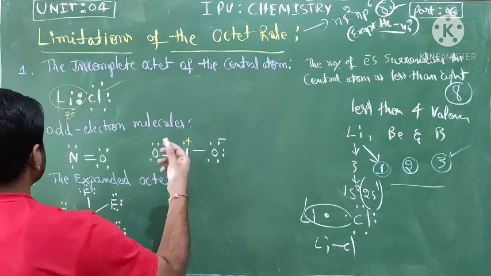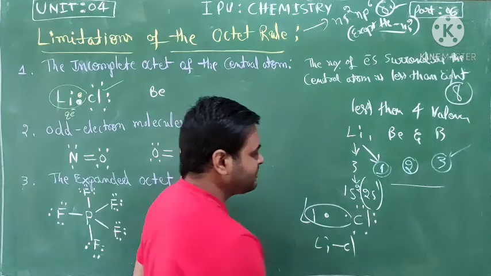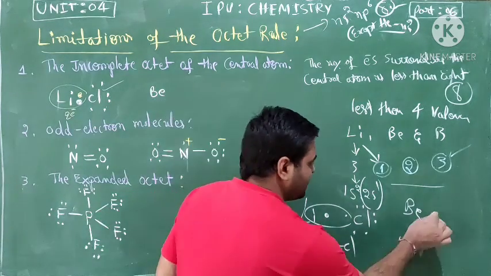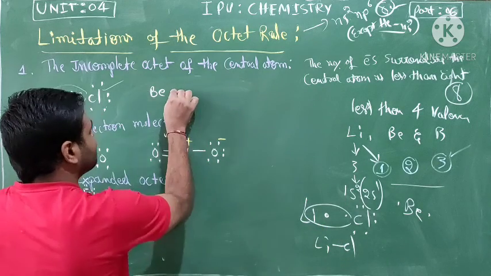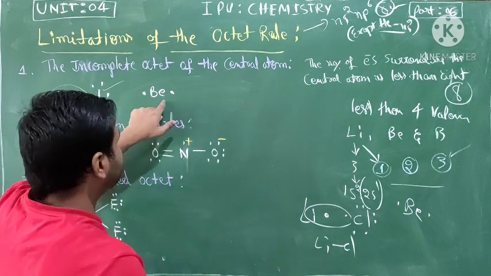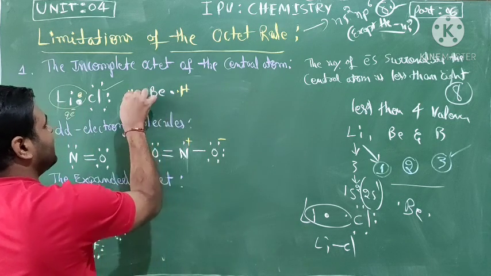Let me go for another example, beryllium dihydride. Beryllium has 2 valence electrons to share, 1, 2. Dihydride means 2 hydrogens, hydrogen 1 and hydrogen 2.